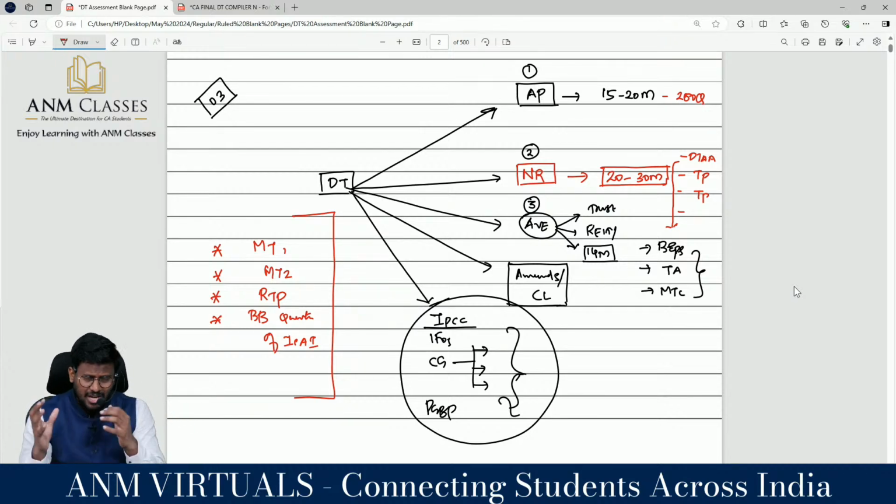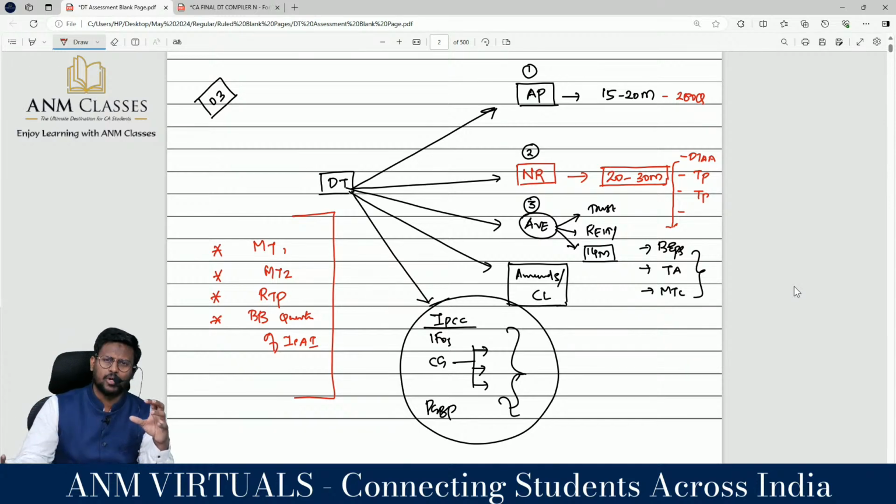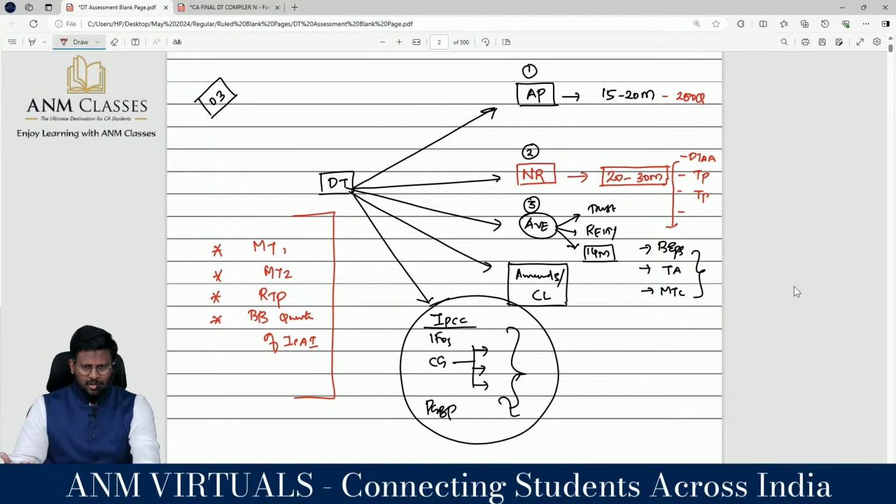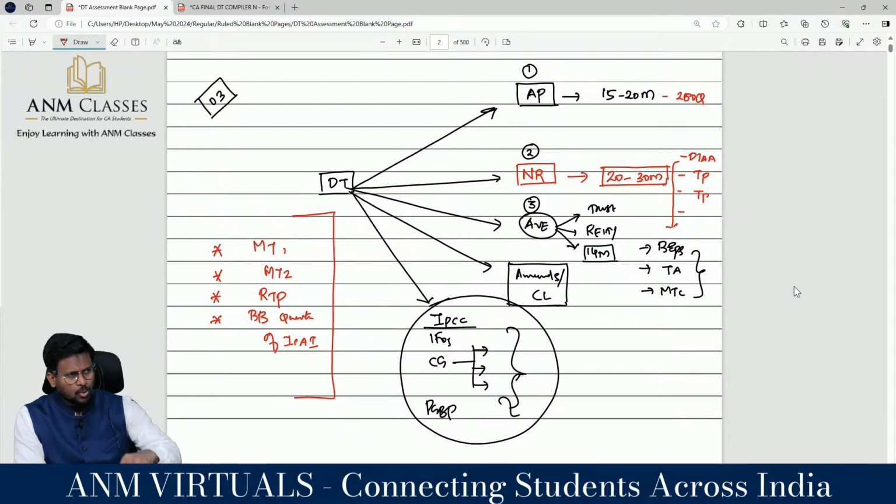And IPCC portion, have a revision. Don't stress too much on the IPCC portion. What I am saying is, don't spend so much of your time on IFOS. Have a revision, because we have studied for 1.5 hours just to brush up the things. But don't do research there on IFOS and all, because you may not get even a question from IFOS.